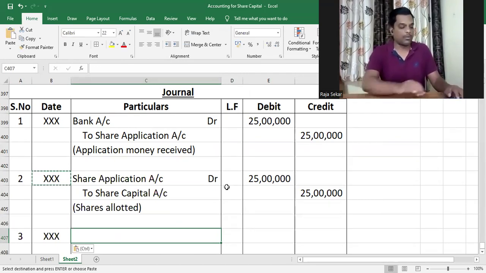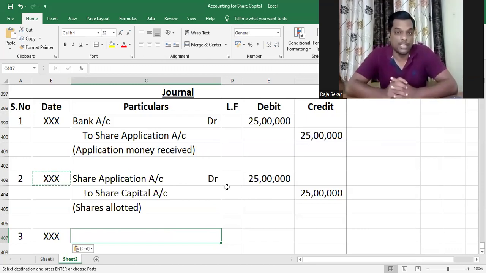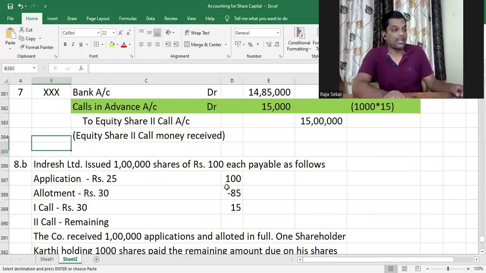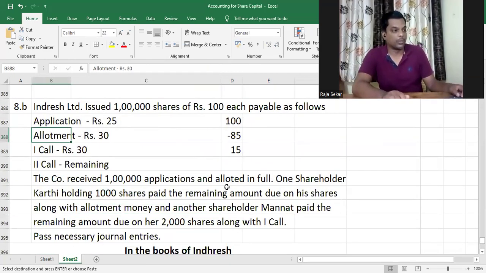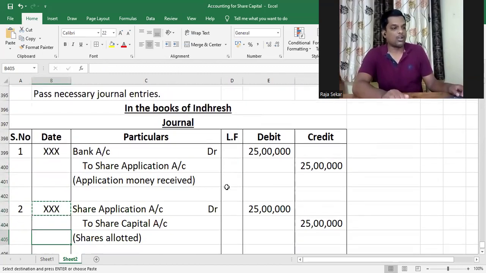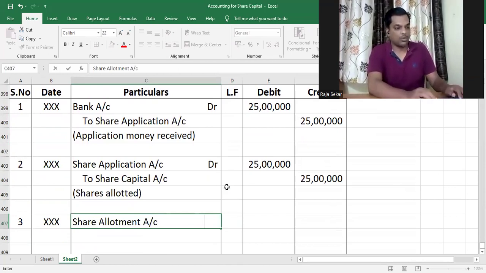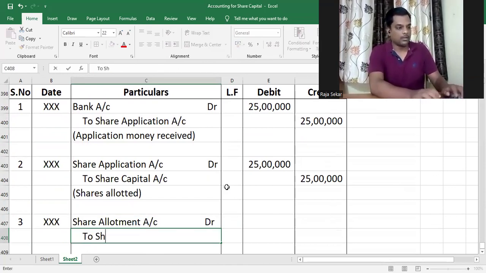So what will we make the allotment money due for? We'll make the allotment money due for the number of shares allotted multiplied by the allotment money collectible per share. In this question, the allotment money collectible per share is 30 rupees. The number of shares allotted is 1 lakh. And the journal entry, as we've already discussed in the previous videos, is share allotment account debit to share capital account.